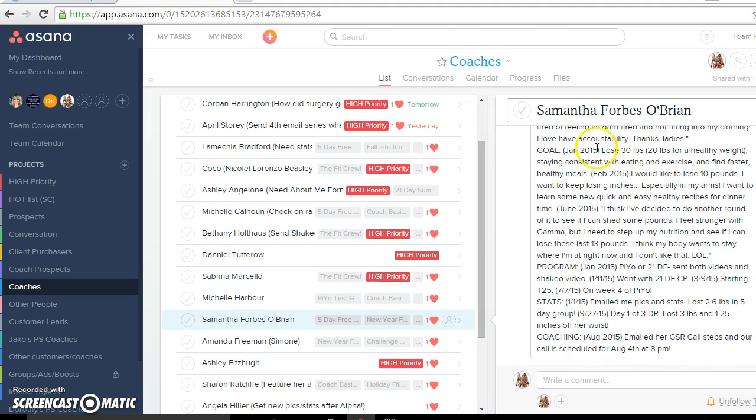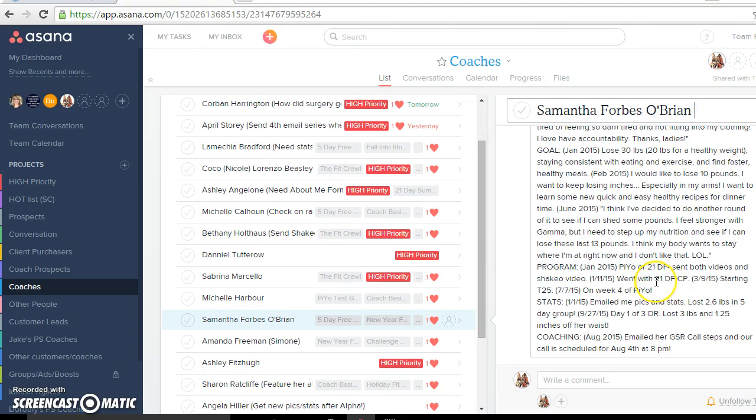Then I have her goals. I update every time: let's check back with your goals again, where are you at? Then I have program. This has been really helpful for me because it's hard to keep track, especially since it takes some time with the Coach Online Office to figure out everyone's programs, when they got it, and when their next shipment is going to be. So this is how I keep track of what they ordered.